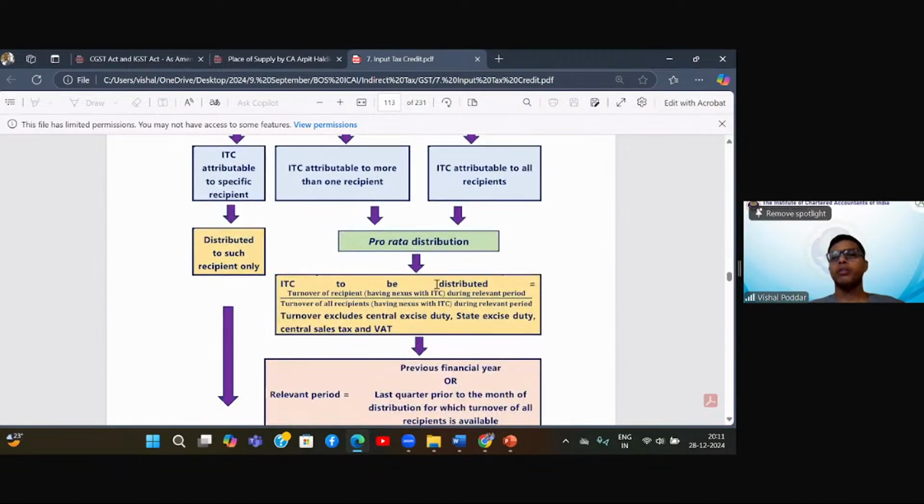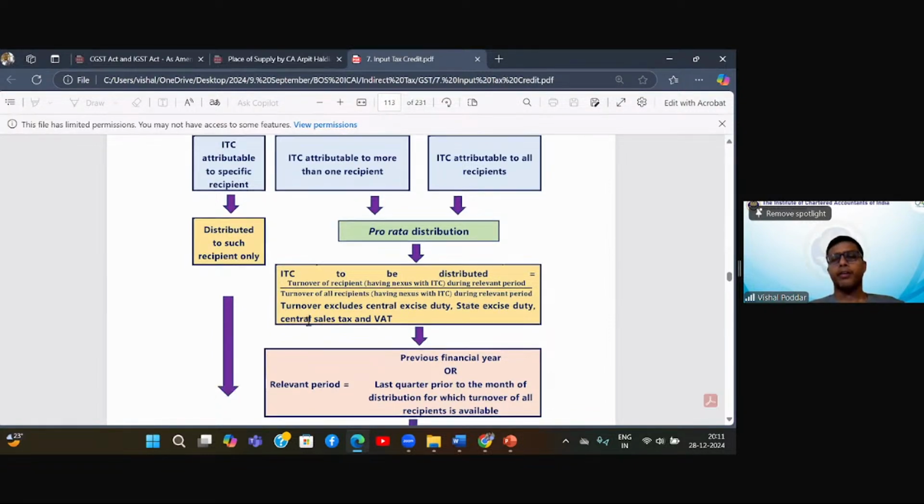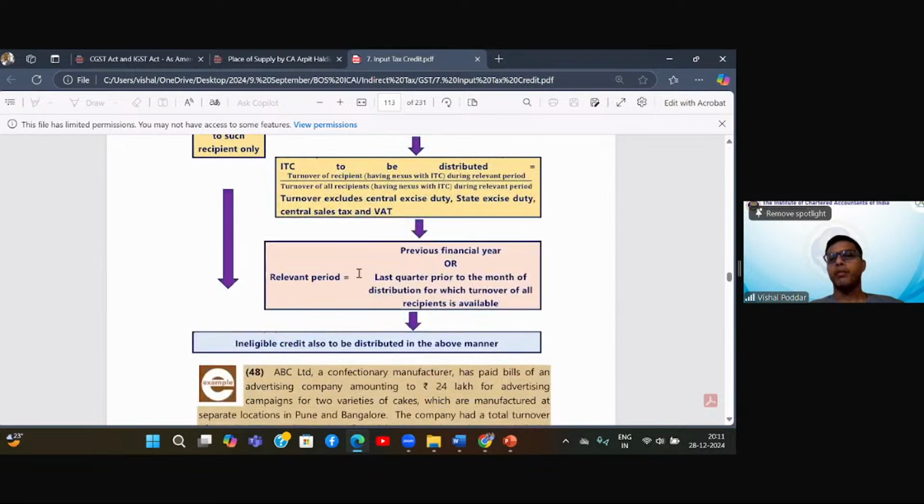How? ITC to be distributed is equal to turnover of recipient upon total turnover, multiplied by the common credit. And the relevant period is either the last financial year, if not, the last quarter prior to the month of distribution for which turnover of all recipients is available.